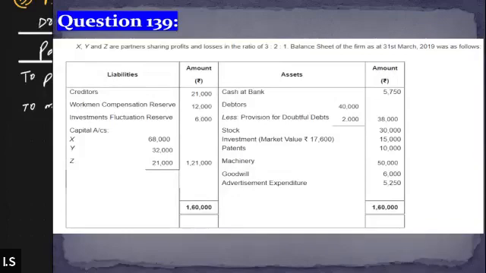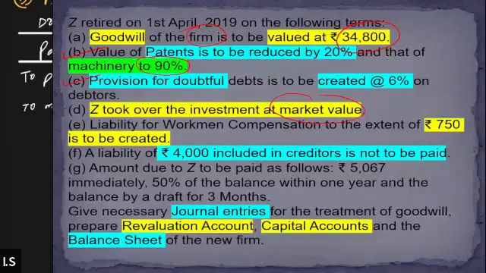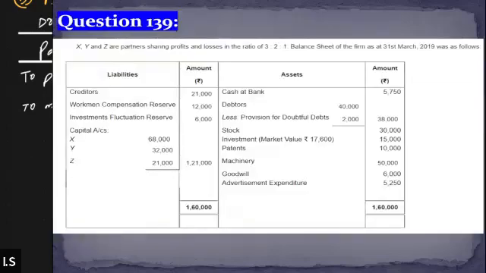Moving on to the next adjustment. The next thing in the question says that liability for workman compensation to the extent of 750 is to be created. Now see, we had already anticipated that we might have to pay workman compensation, and therefore we have already made a reserve of rupees 12,000 by the name of workman compensation reserve.